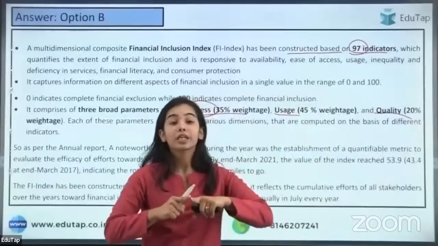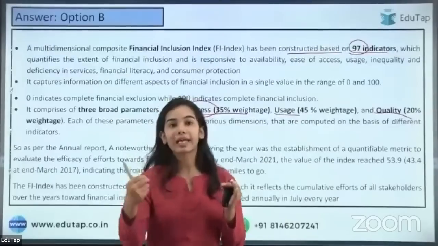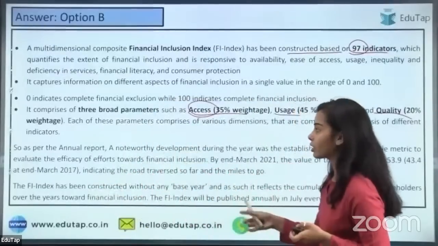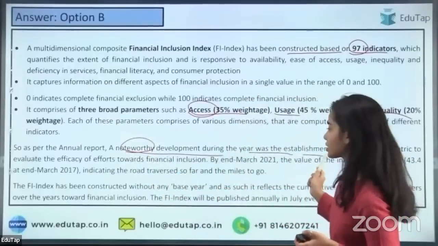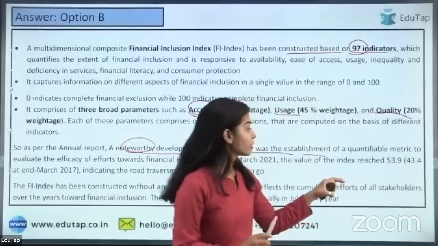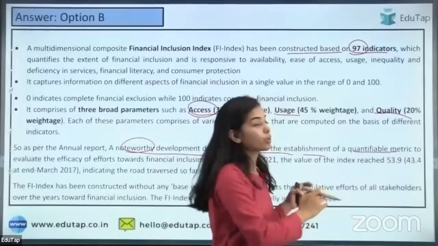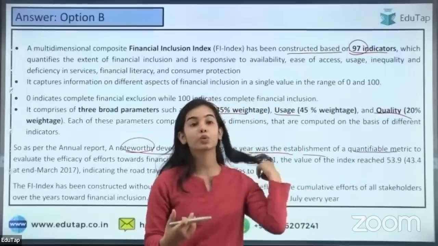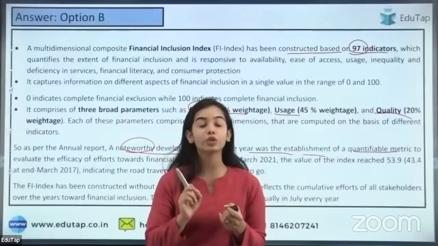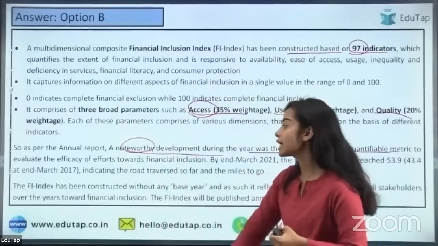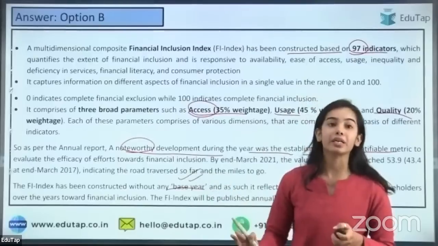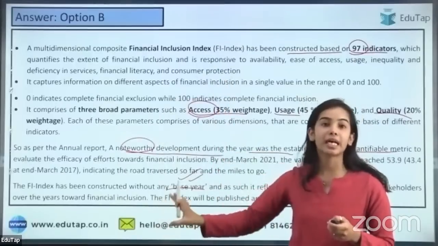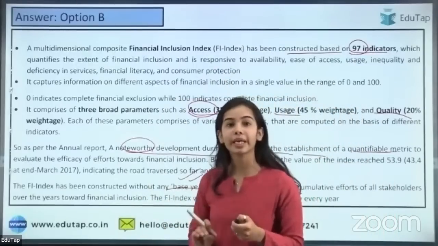So these are the 3 broad parameters on which the 97 parameters depend. Okay. So the annual report: a noteworthy development during the year was the establishment of the quantifiable metric. This has happened recently only, the financial inclusion index. There is one more thing that you need to remember about the financial inclusion index, that there is no base year. It is constructed without any base year. Okay, so these are the important points that we need to understand about the financial inclusion index.